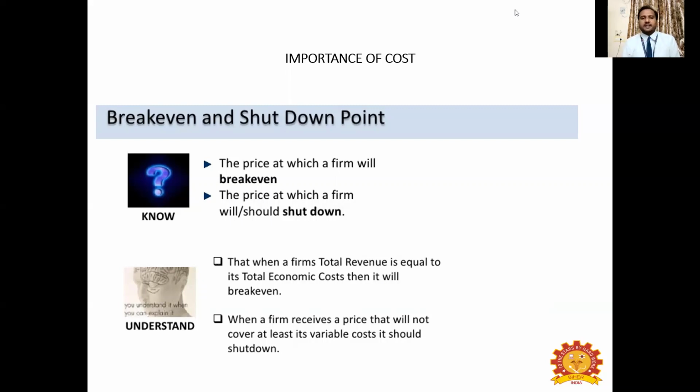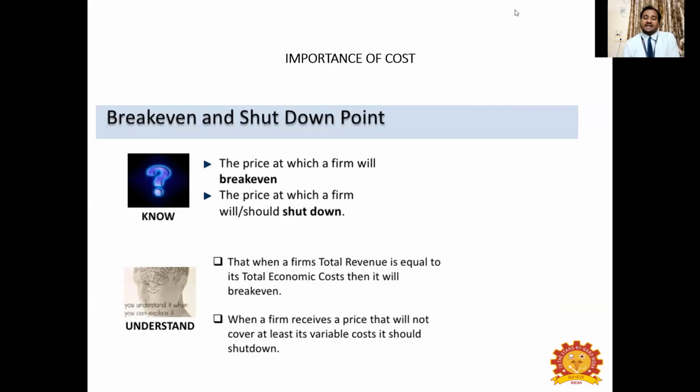In any business, for a farm worker, or for a farm businessman or farmer, or an agri-business entrepreneur, the ultimate motto for the person who runs the business is only two. One is cost minimization and another one is profit maximization. Their ultimate aim is to minimize or reduce the cost that they incur and to maximize the profit or return or yield or output in their business. Either you can increase the revenue by increasing the price or increasing yield, or else you can decrease the cost. Both are the same. Whatever you are capable of, you can do it in the business.